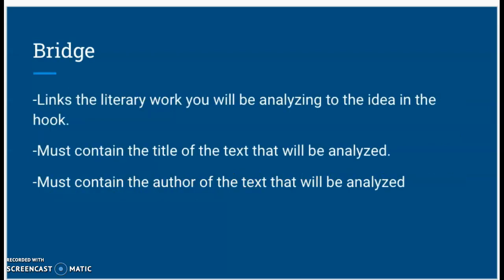I now need to build a bridge. A bridge is going to link the literary work that you will be analyzing to the idea in the hook, in the sentence that you just wrote. And in order for any bridge to stand upright, it must contain 2 elements. The first element is that the bridge must contain the title of the text that will be analyzed. The second element is that the bridge must contain the author of the text that will be analyzed. So in writing your bridge, you need to have both The Road and Cormac McCarthy somewhere in that sentence.